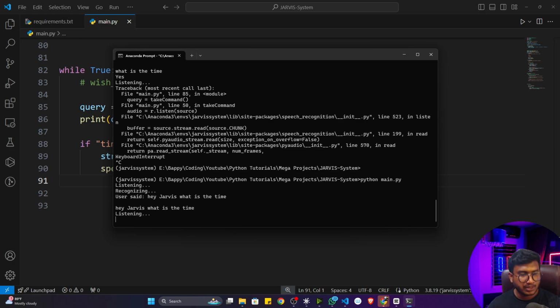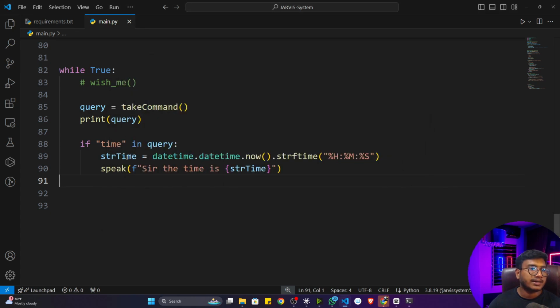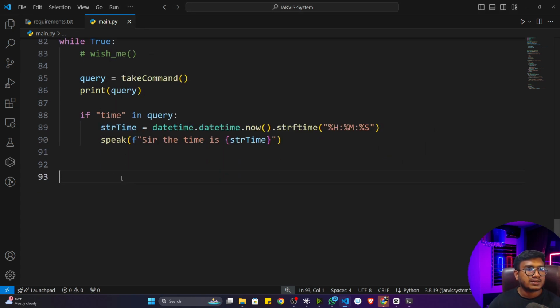Okay, I hope you got it. Now let me stop the execution. So it will give me the time. That means I'm not taking the entire command, I'm only checking whether time is there in the query or not. This is called conditional command handling. It's not an AI handler I'm implementing, but what about AI?